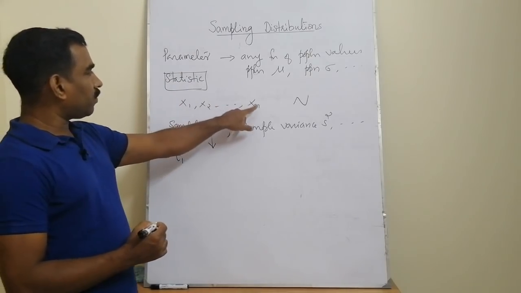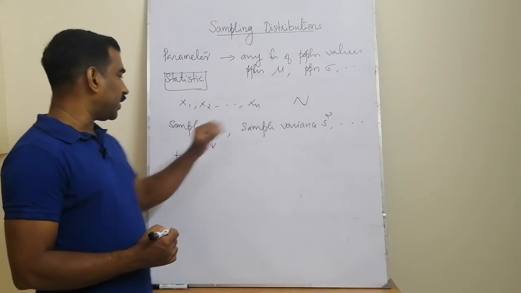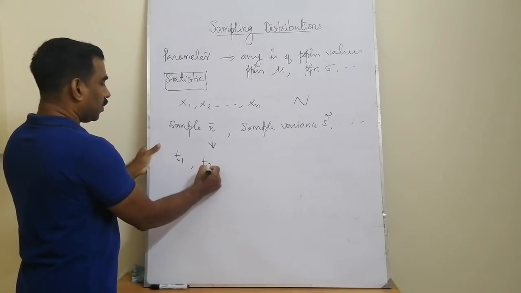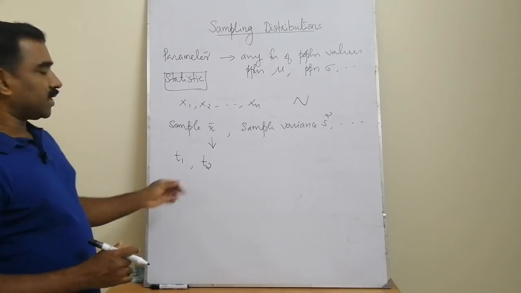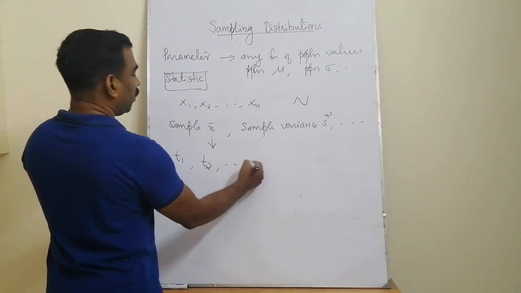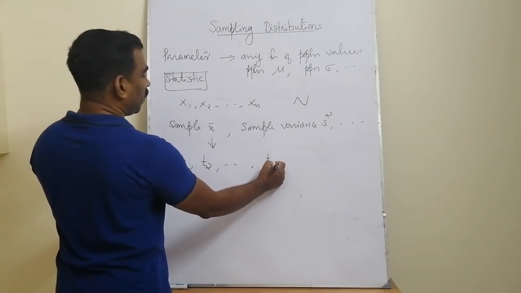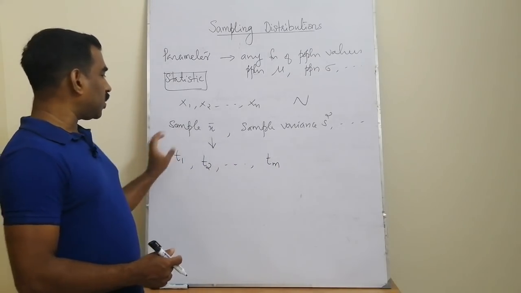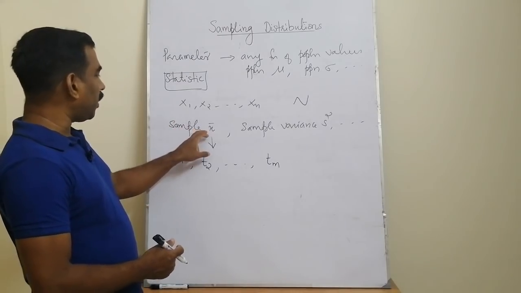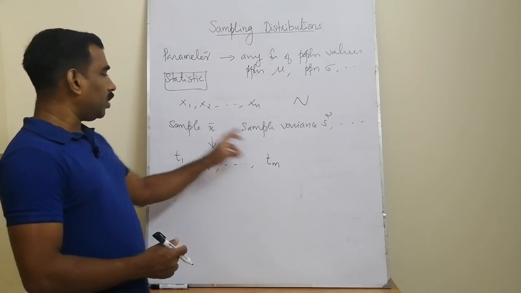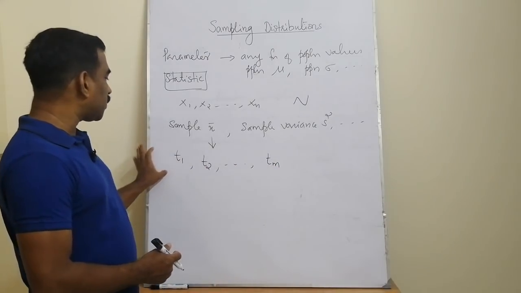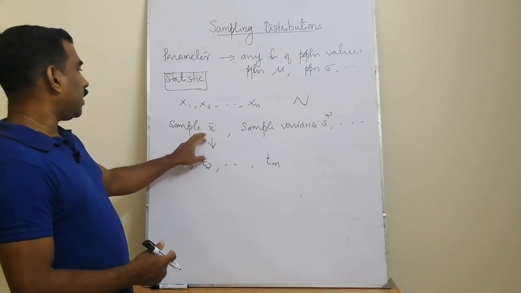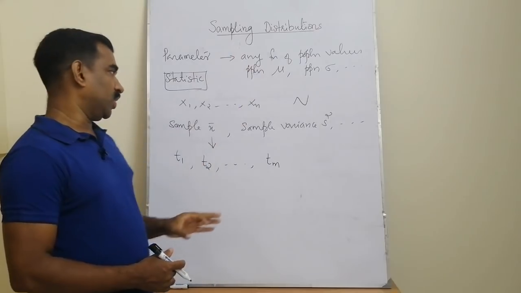Corresponding to another sample of size n taken from this population, we again compute the sample mean, and that can be taken as another random variable, say t2, etc., for different samples. Suppose we are taking m samples, so we can have t1, t2, etc., tm as another set of random variables. These sample means constitute a new set of random variables, and these random variables follow some distribution. We are trying to find the distribution of that sample mean, and that distribution is called a sampling distribution.